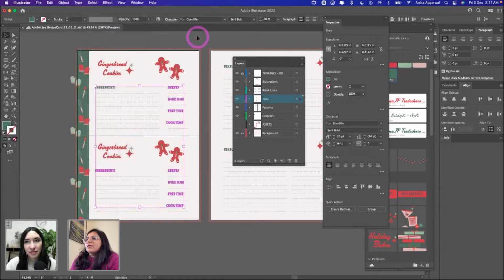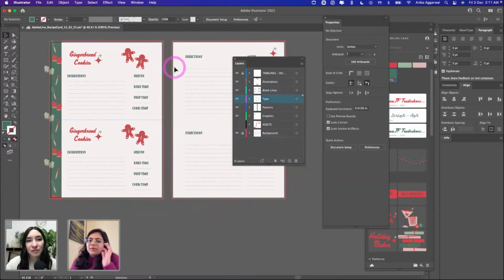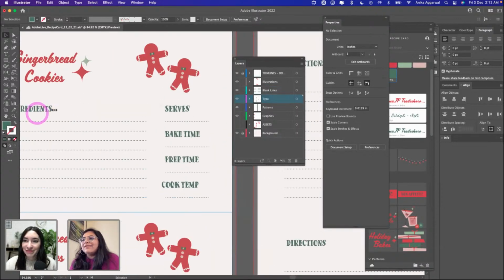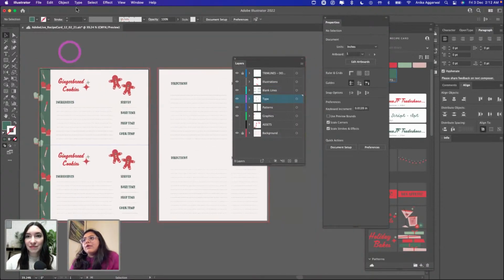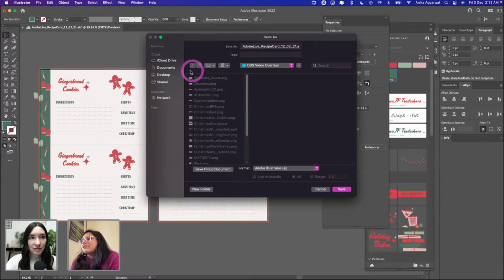Okay, cool. So now that everything is outlined, it doesn't matter that the person who's printing your graphics doesn't have the font that you have enabled in your system locally or even on Adobe Fonts. Let's say they're using an older version of Illustrator or they're not using Illustrator at all and it's just a PDF and you ask them to print, and sometimes it happens that the fonts are not available there. So it's a really pro tip that you should ideally be outlining everything, and that's what we do here. So now I'm going to go ahead and save it as a PDF. And I'm going to save it to my desktop real quick.